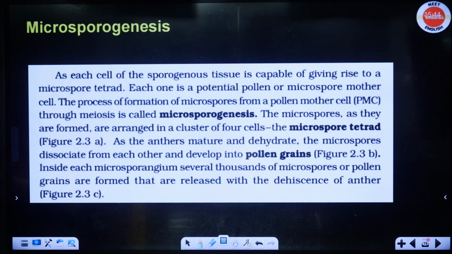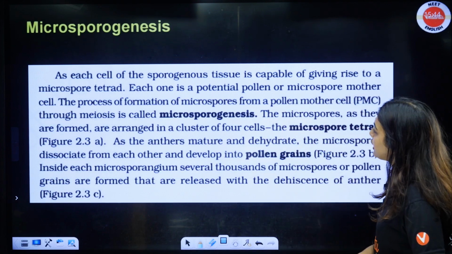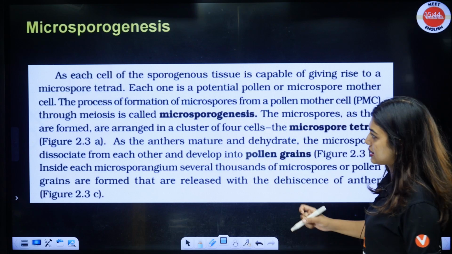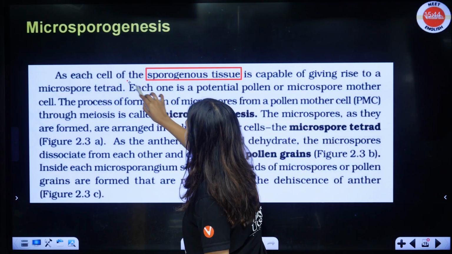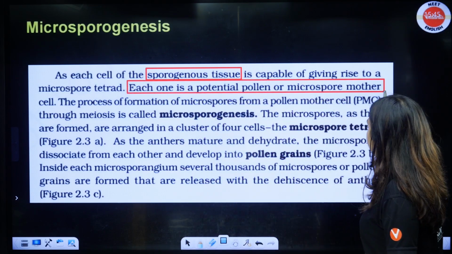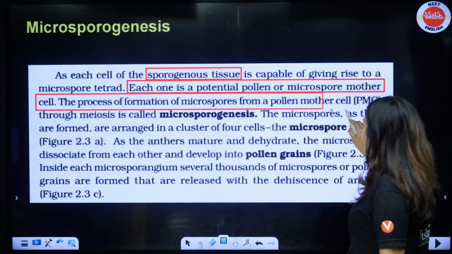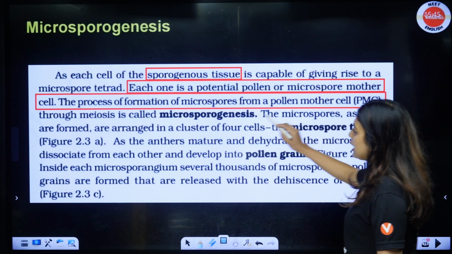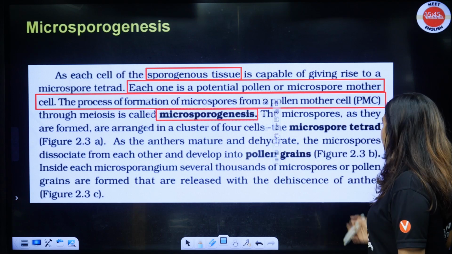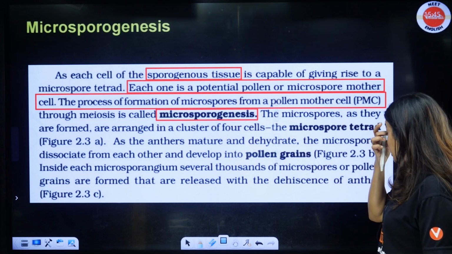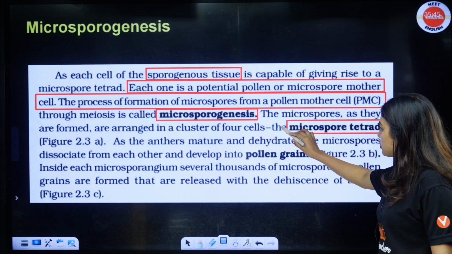Okay, done. Now each one is a potential pollen or a microspore mother cell. So the sporogenous tissue, you understood, no, this is capable of giving rise to microspore tetrad. So each one is an MMC or a PMC. Okay, the process of formation of microspore from PMC is called your microsporogenesis, that goes through meiosis. Now the microspores, as they are formed, are arranged in a cluster of 4 cells, that is called the microspore tetrad. Okay, microspore tetrad.